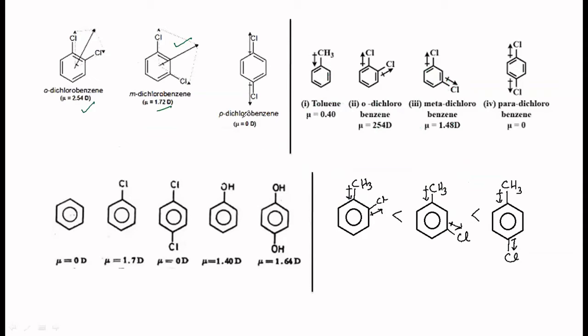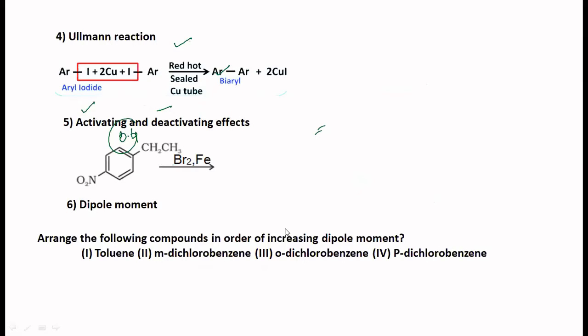Then comes your para isomer, which is 0. And toluene is 0.4, somewhere it is here. So definitely, if you want to arrange them in increasing or decreasing order, whatever order you want to choose. Supposing you want to arrange this in the increasing order, how would you do that? Anybody? You can write it here. 1, 2, 3, 4. Say you are arranging them in the increasing order.